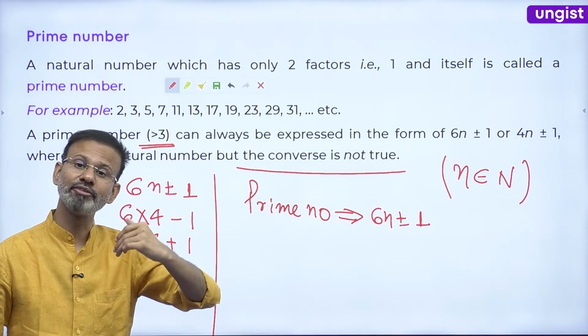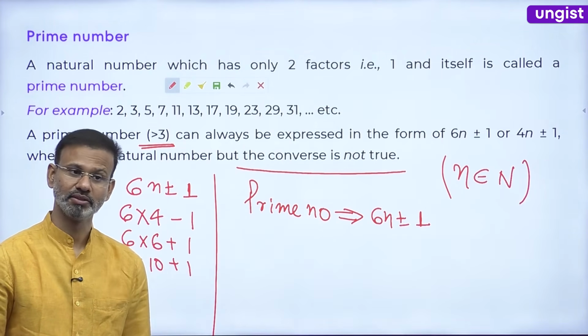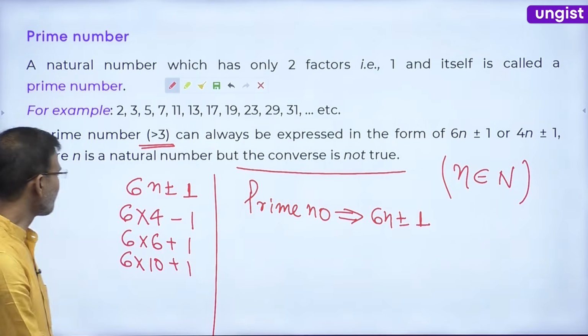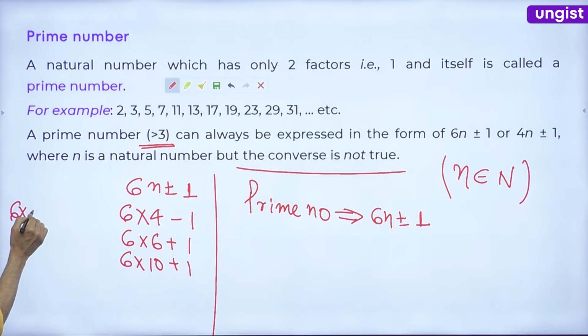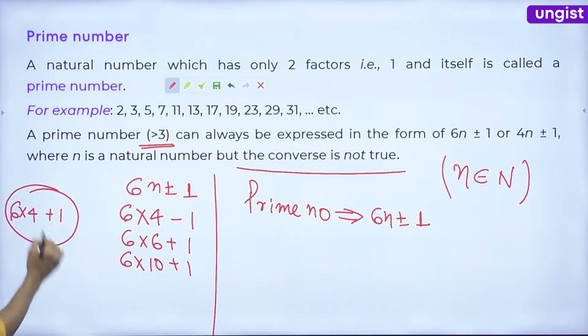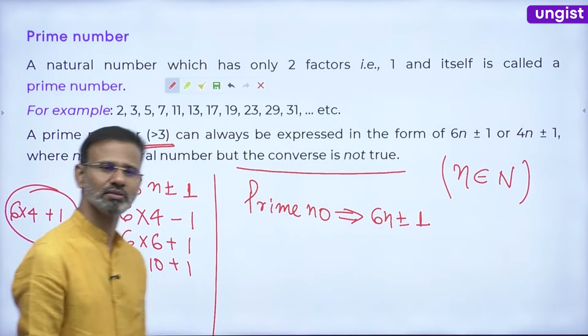For example, the number is 25. Everybody, the number is 25. 25 is what? 25 is 6 into 4 plus 1. But is it a prime number? No.